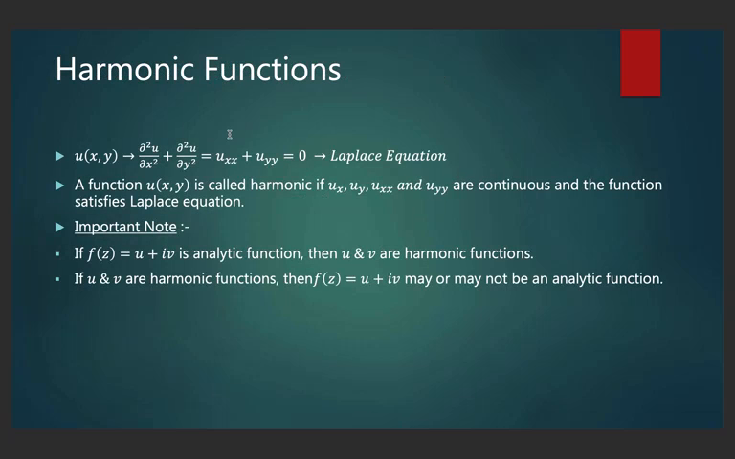Next up are the harmonic functions. An analytic function is said to be harmonic if it satisfies the Laplace equation, which is uxx plus uyy equals 0 and vxx plus vyy equals 0. A function is called harmonic if ux, uy, uxx and uyy are continuous and the function satisfies the Laplace equation. Some points to be noted: if f of z equals u plus iv is an analytic function, then u and v are harmonic functions. If u and v are harmonic functions, then f of z equals u plus iv may or may not be an analytic function.